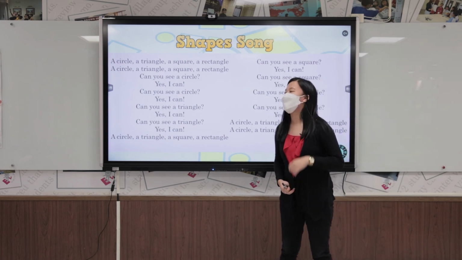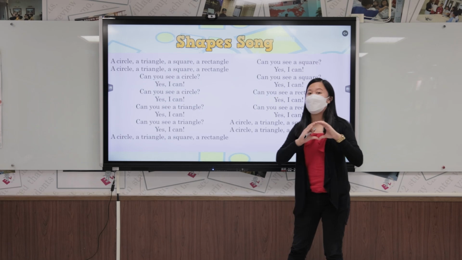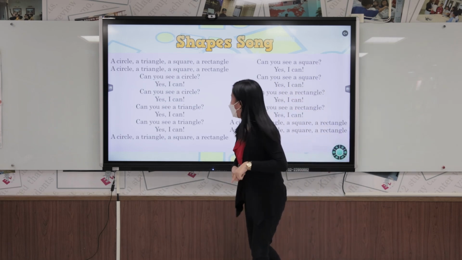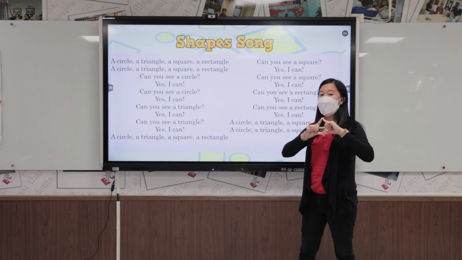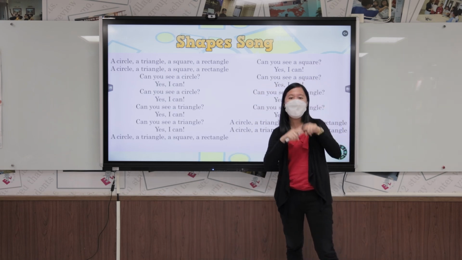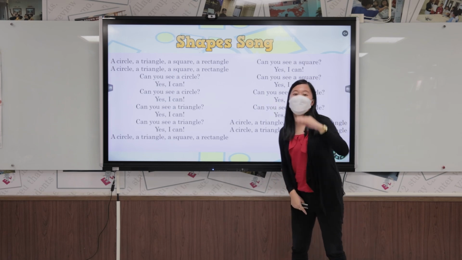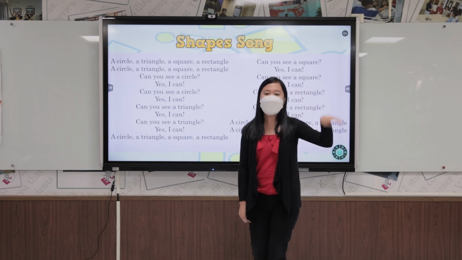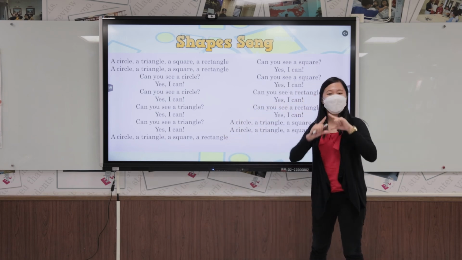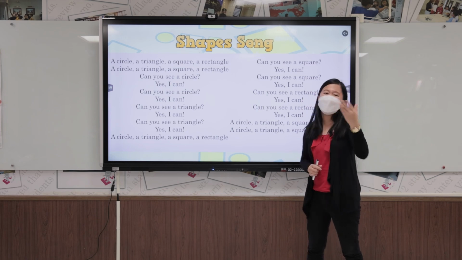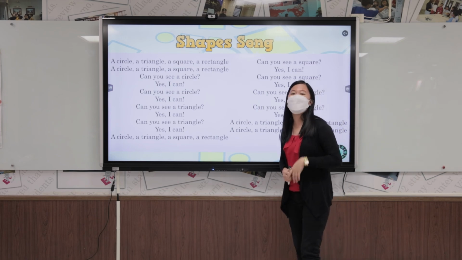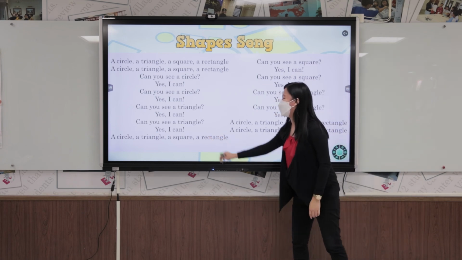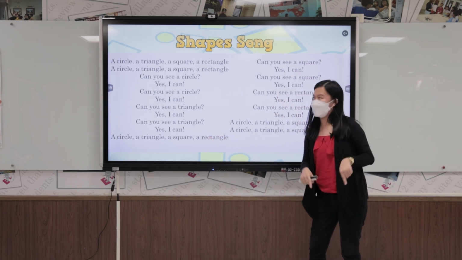Are you ready? A circle, a triangle, a square, a rectangle. Can you see a circle? Yes, I can. Can you see a triangle? Yes, I can. A circle, a triangle, a square, a rectangle.